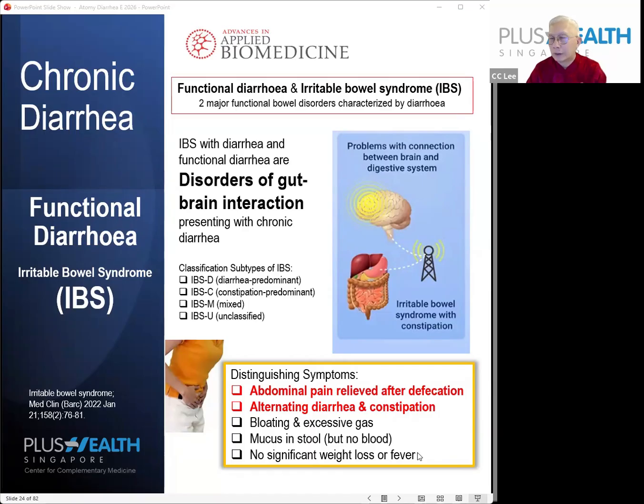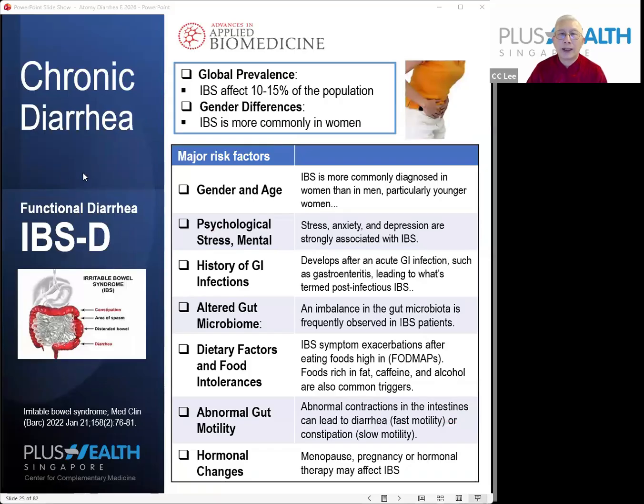Very important, this is a very distinctive sign. That means when you have these symptoms, you do not have significant weight loss or fever. But if you have weight loss and fever, that's another issue altogether. So functional diarrhea itself is very common in prevalence. You can see that IBS affects about 10 to 15% of the population, and IBS is more common in women. This is more of a woman's problem.